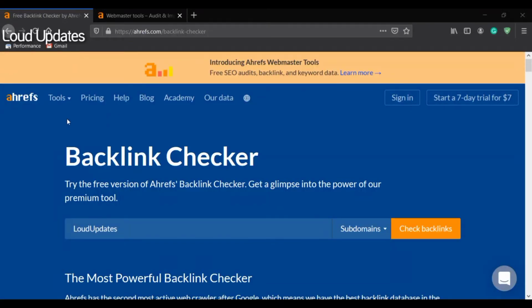Are you an Ahrefs tool lover and using Ahrefs tools now? Ahrefs is introducing Ahrefs Webmaster Tools, with which you can verify your own domain and analyze your website. You are using the backlink checker and other Ahrefs tools, but now Ahrefs is introducing a new tool.